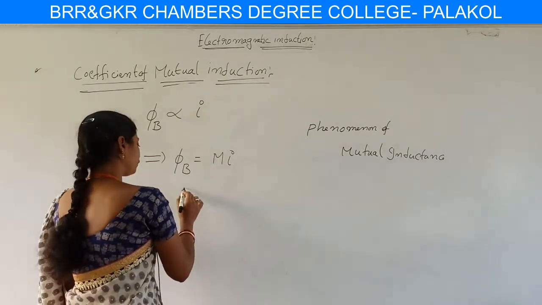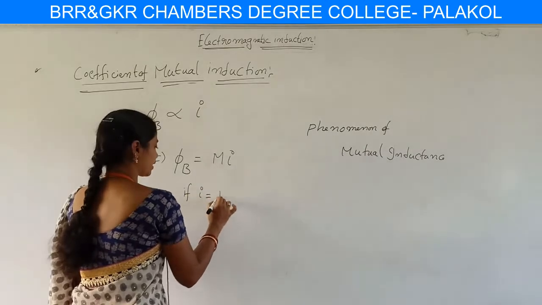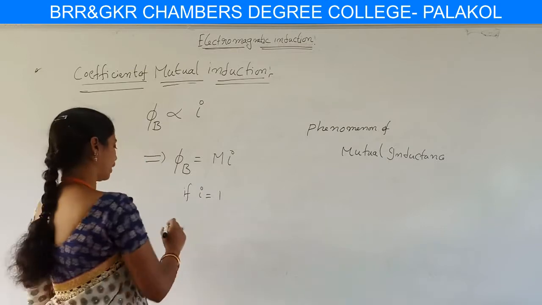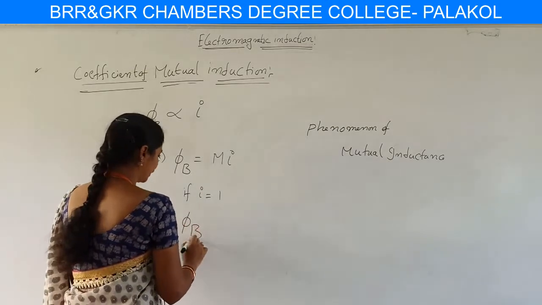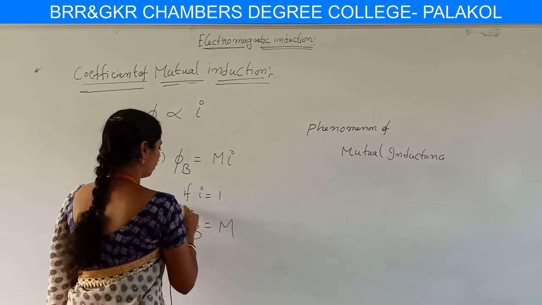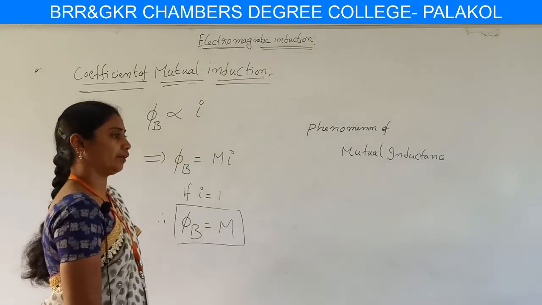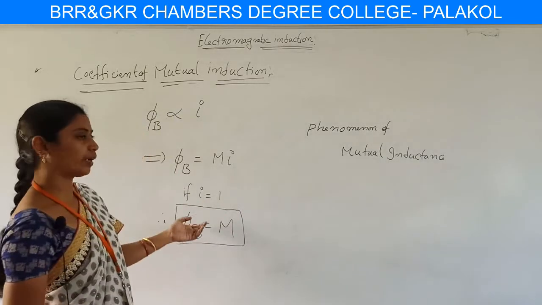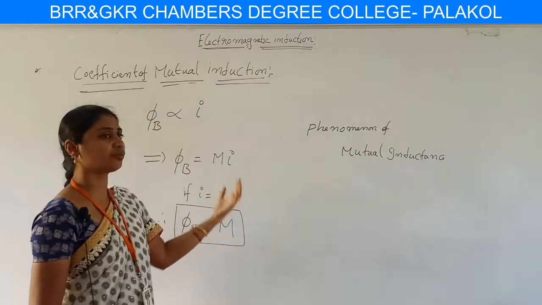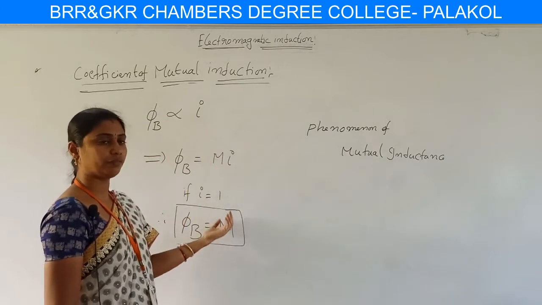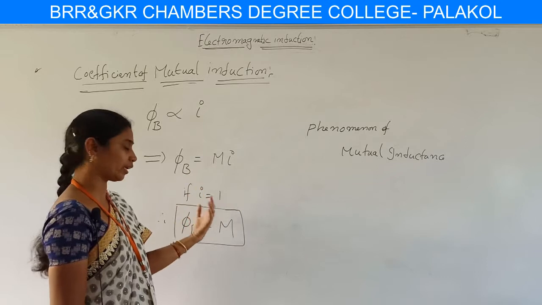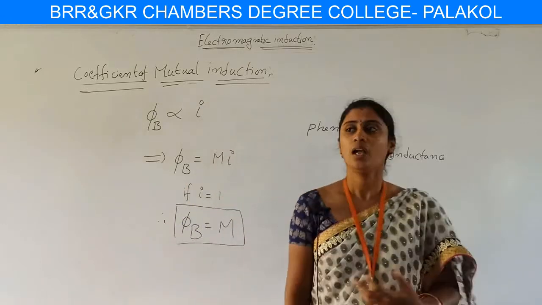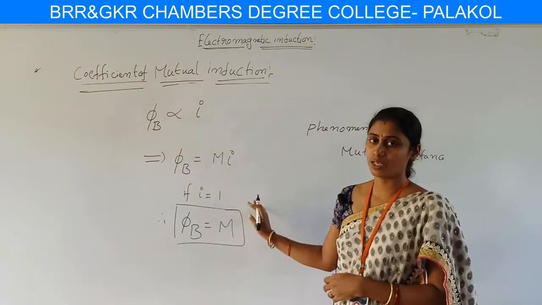If this I value, the current flowing through the primary coil within the circuit, is treated as 1 unit, then the coefficient of mutual induction is numerically equal to the flux produced in the coil within the circuit. We already discussed this in self-induction. In a similar manner, for the coefficient of mutual induction, whenever the current flowing through the primary circuit is 1 unit, the produced magnetic flux is equal to the coefficient of mutual induction of the circuit.